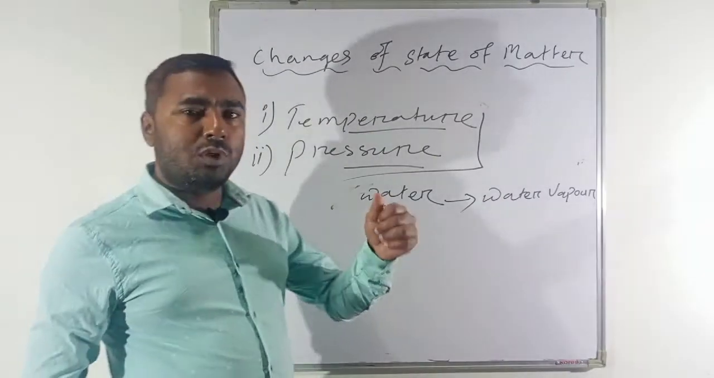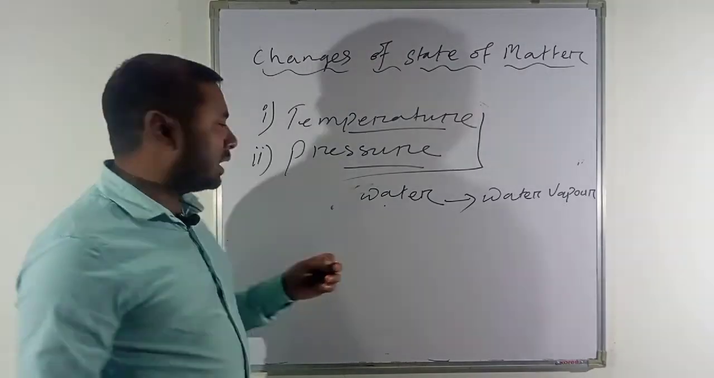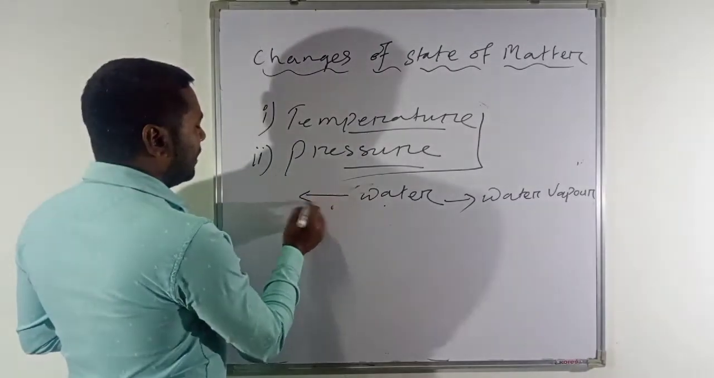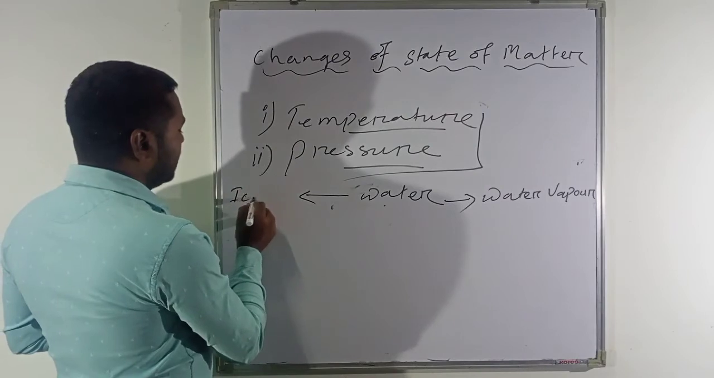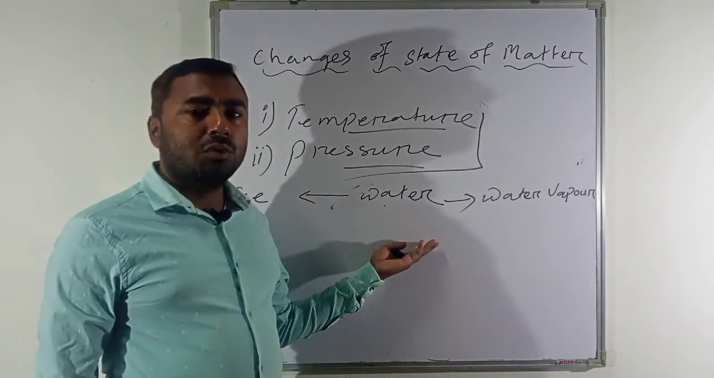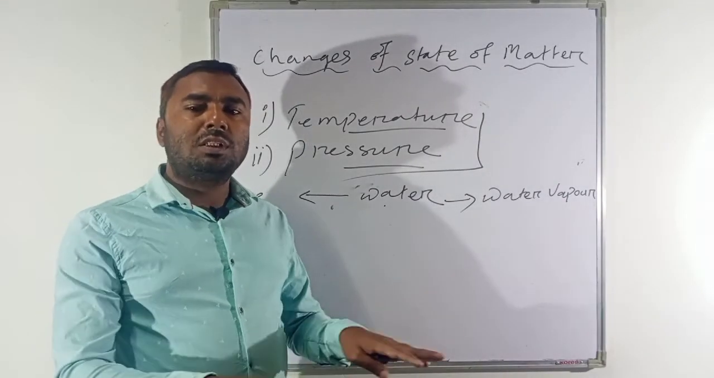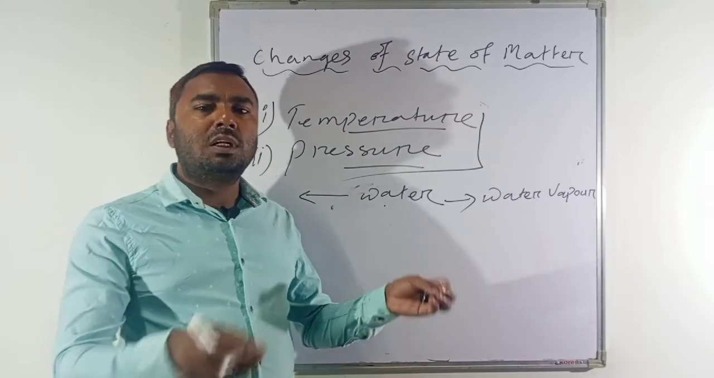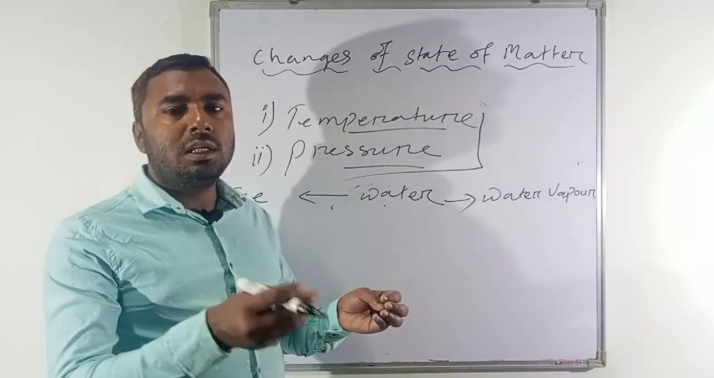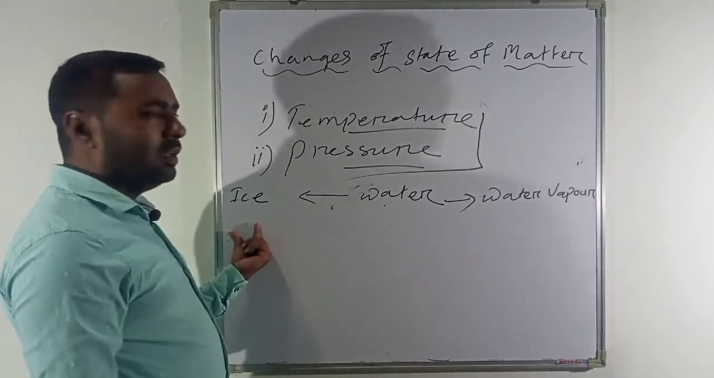If you keep a bottle of water inside the fridge, what will you be able to see? After 1-2 hours, if you take it out, it will convert into ice. So when you keep the water bottle inside the fridge, what have we done? We just provided a condition so that the temperature of the water must decrease. When the temperature of water decreases, it changes into ice.